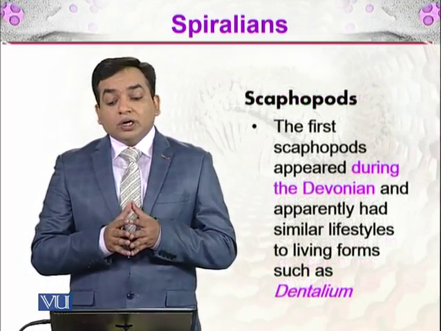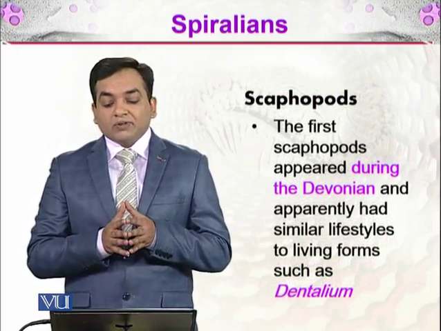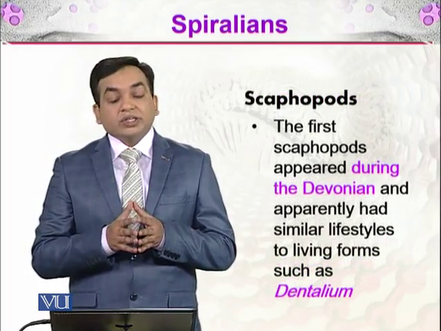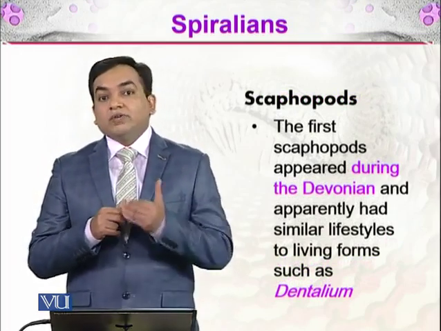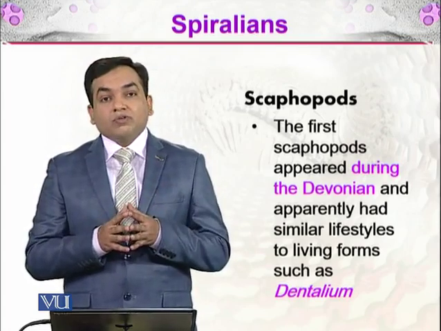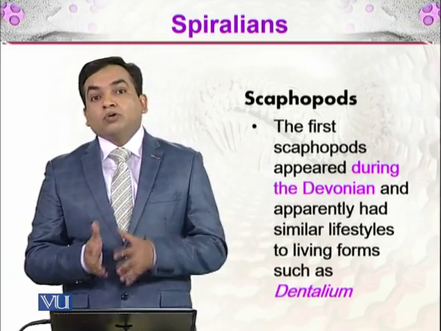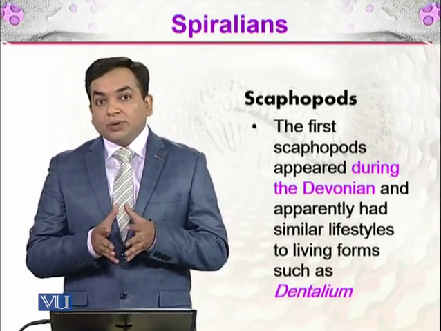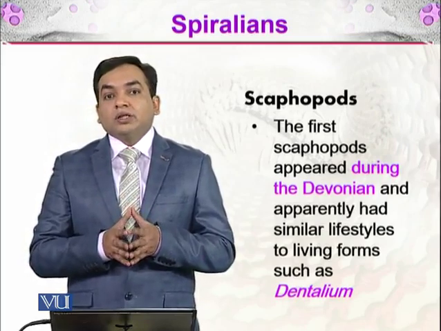The scaphopods appeared during the Devonian and apparently have a similar lifestyle to the living forms such as Dentalium. You can just see how the Dentalium, the living counterparts of these scaphopods, live, how they look, and how they behave. The similar behavior might have been true for the scaphopods that have been found from ancient times.